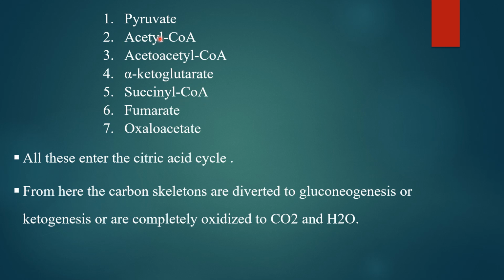In the condition of fasting, once there is a lack of glucose, these intermediates may be diverted to the synthesis of glucose via the gluconeogenesis pathway, and they can also be used for synthesis of ketone bodies via acetyl coenzyme A and acetoacetyl coenzyme A.